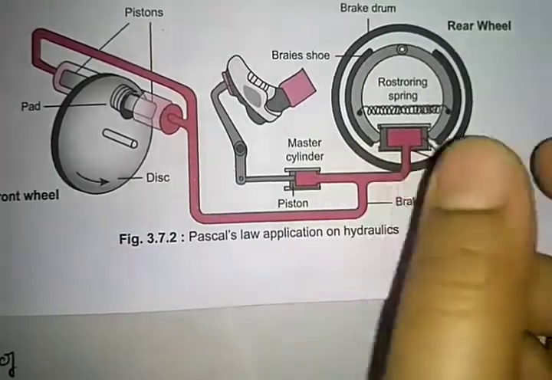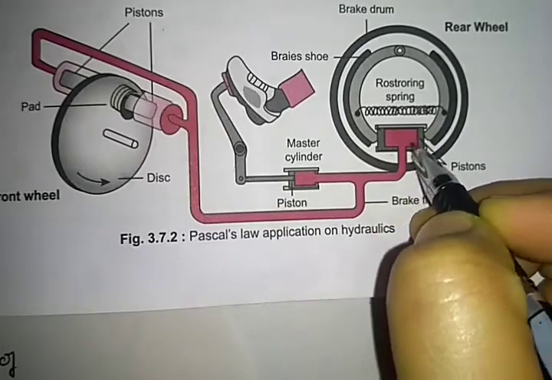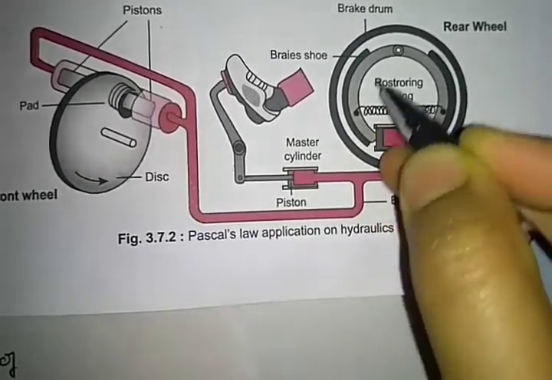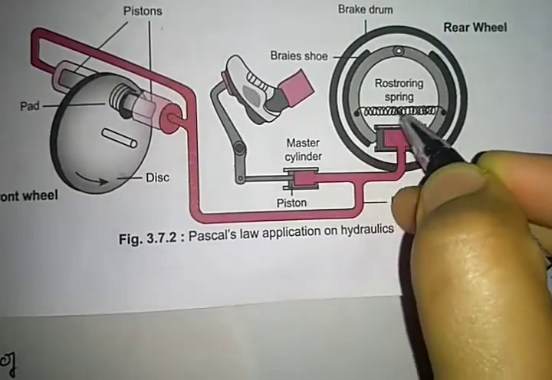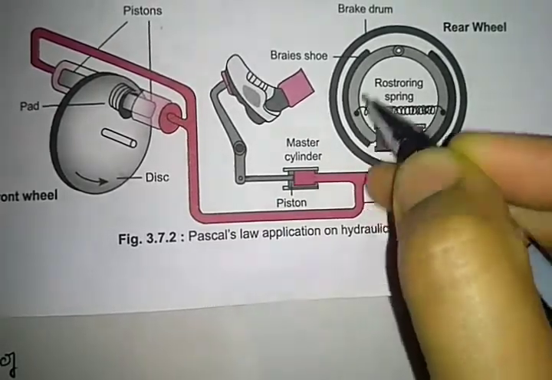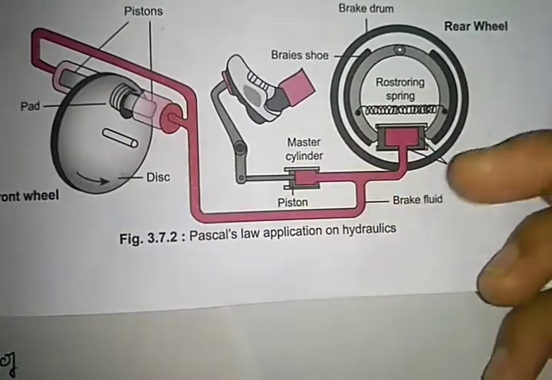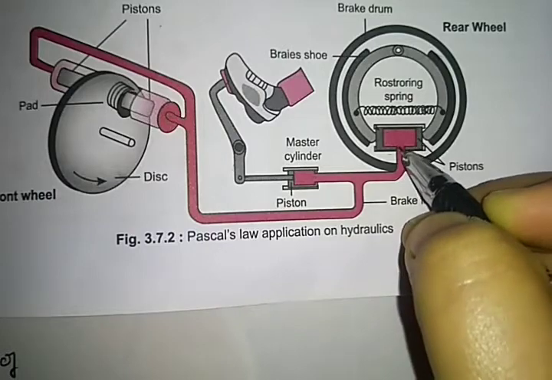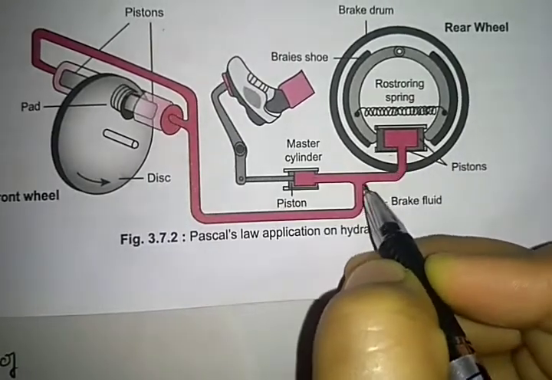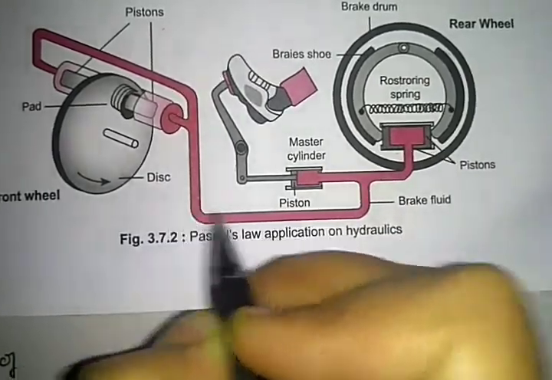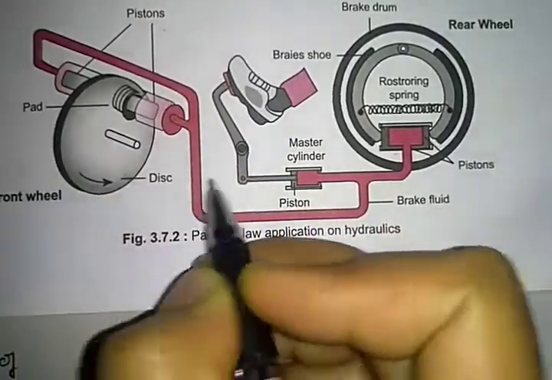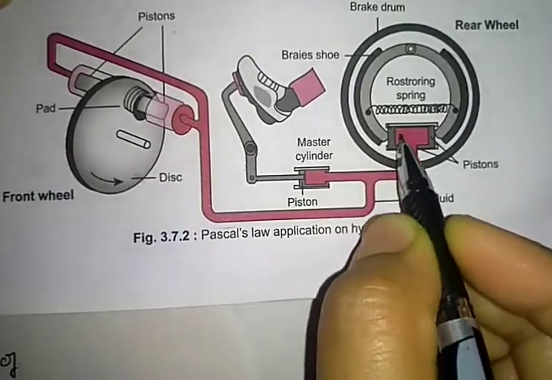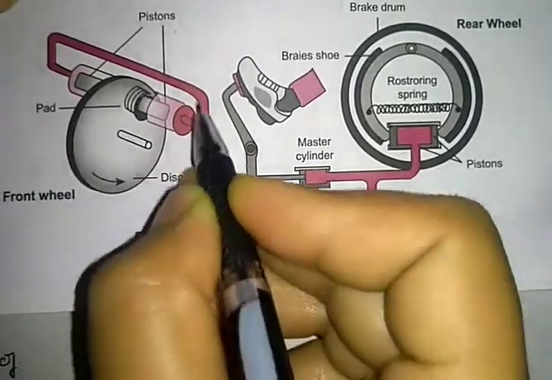Because it gains extra energy, the fluid gets extra pressure at the rear wheel. It rotates by using the restoring spring, so that it gains the energy, the fluid gets the external extra pressure, and it is moved towards this tube. Imagine all over the pink color mark, it is all about fluid.